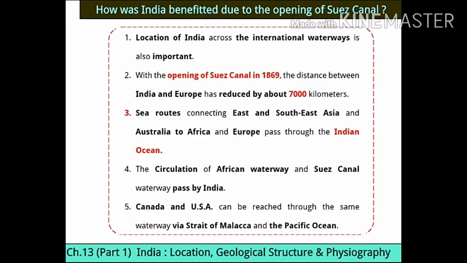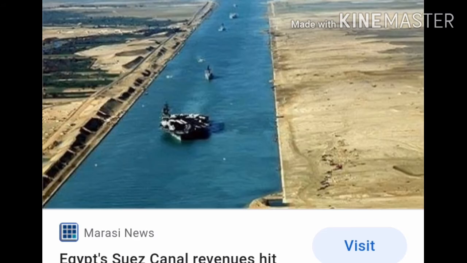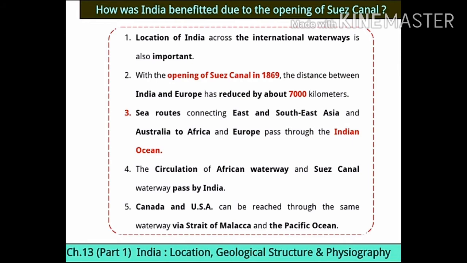So see in the second point, with the opening of Suez Canal in 1869. When it opened in 1869, this can be asked in 1 mark. The distance between India and Europe has reduced by about 7,000 kilometers. See now, only by opening the Suez Canal, the distance reduced how much? About 7,000 kilometers. This is the biggest point and very important.